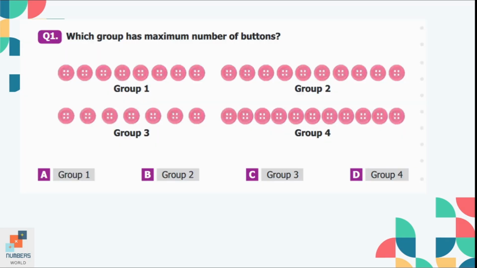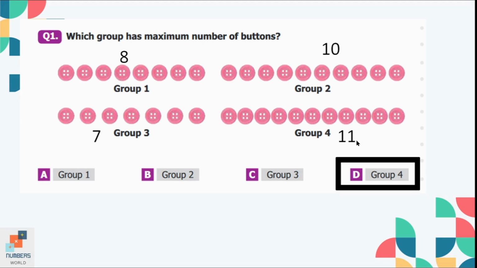Question number 1. Which group has maximum number of buttons? Group 1, Group 2, Group 3 or Group 4? So if we count the number of buttons in each group, Group 1 has 8 buttons, Group 2 has 10, Group 3 has 7 buttons, and there are 11 buttons in Group 4. So Group 4 has maximum number of buttons. So option D is the correct option, Group 4.